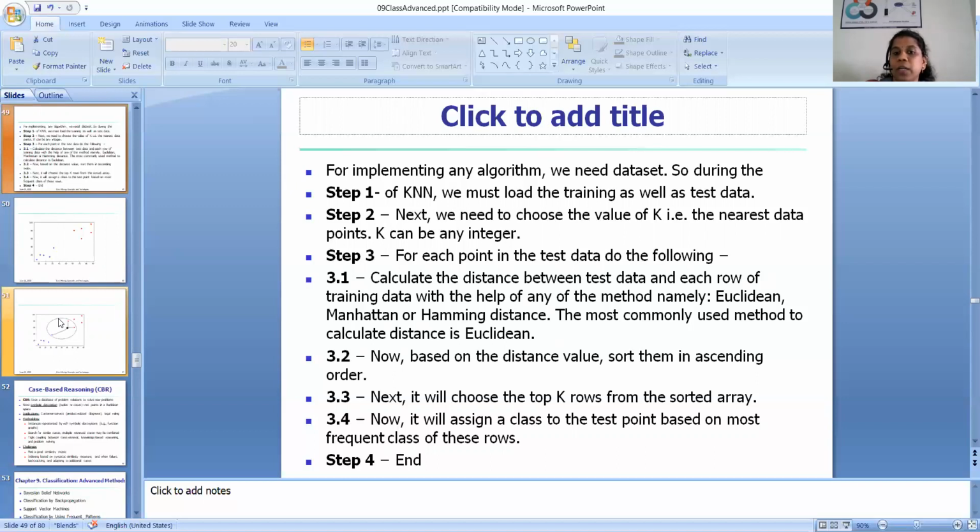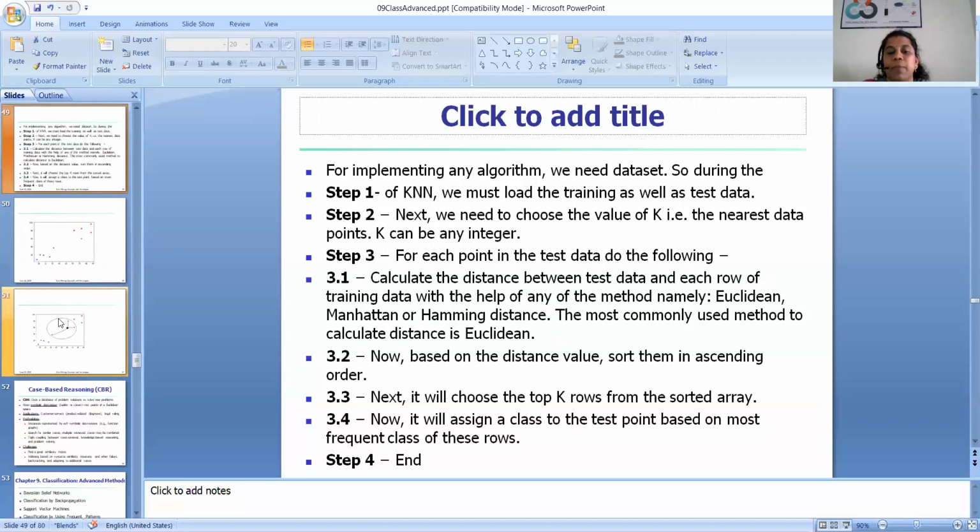That is for better prediction. So you can take any integer as k, but for better prediction, we can avoid multiples of the number of target classes.